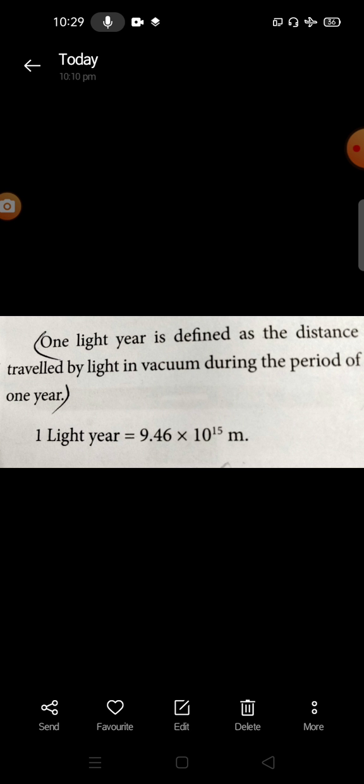Proxima Centauri is at 4.22 light years from the Earth and the solar system. The Earth is located about 25,000 light years away from the galactic center.